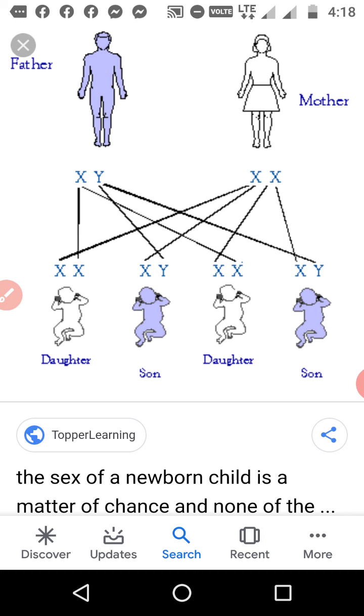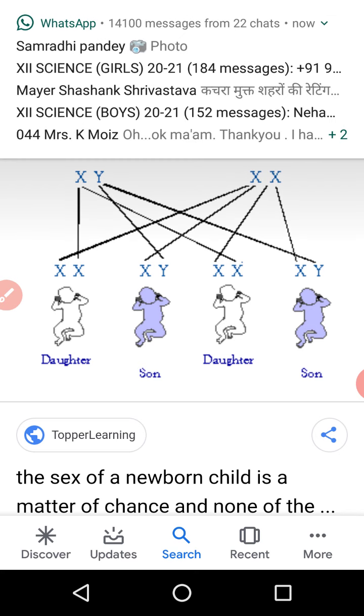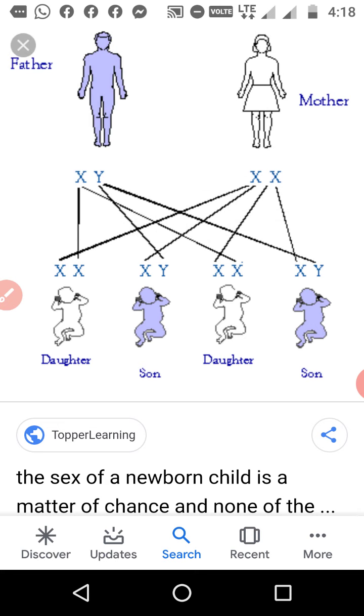Male has 46 chromosomes and female also has 46 chromosomes. Of the 46 chromosomes, 22 pairs are called autosomes in male, and one pair is called the sex chromosome. That pair of sex chromosomes has two chromosomes, one is X and one is Y. So you can see here in male one chromosome is X and one is called Y. So this is called a single trait. Clear? X is a single trait, Y is a single trait.